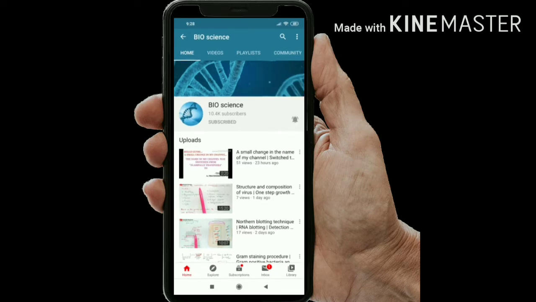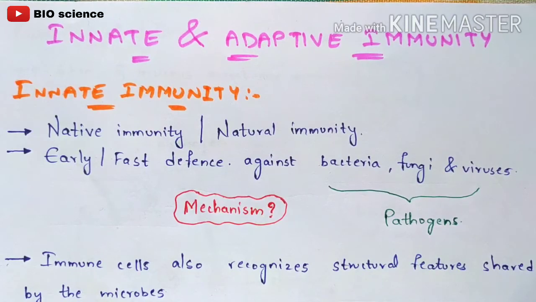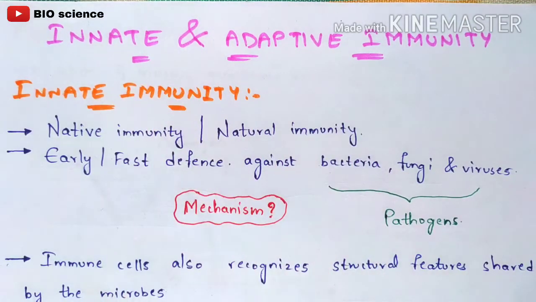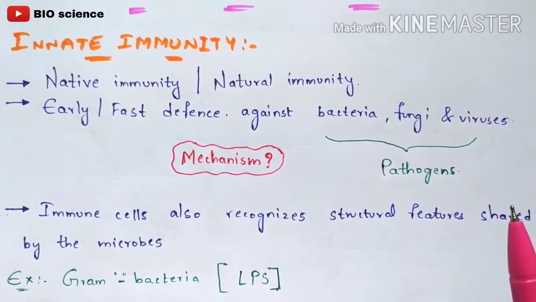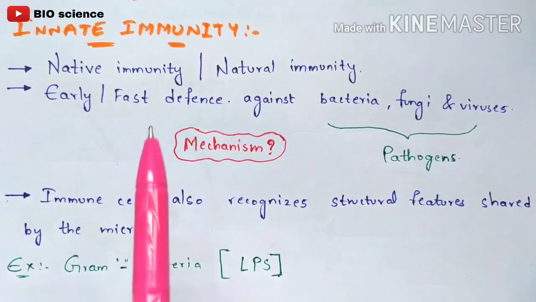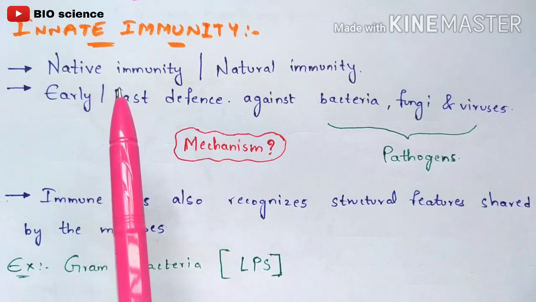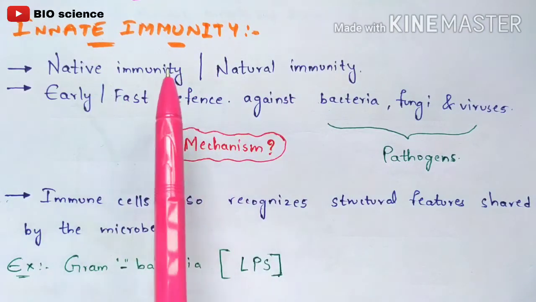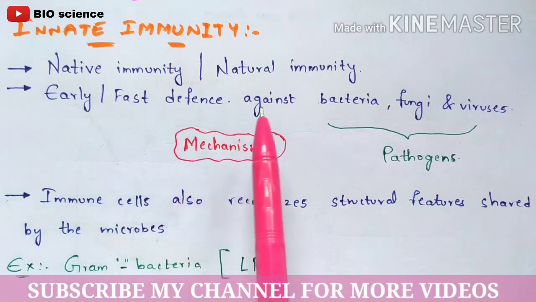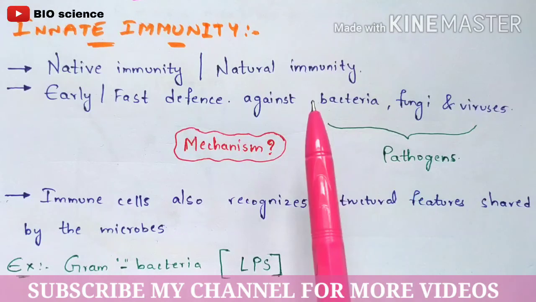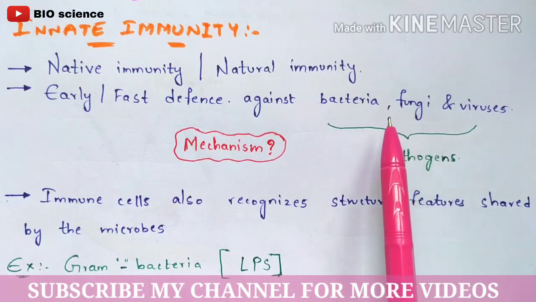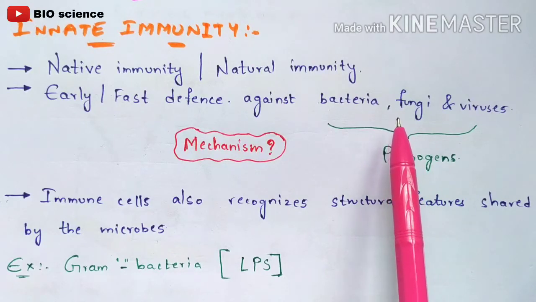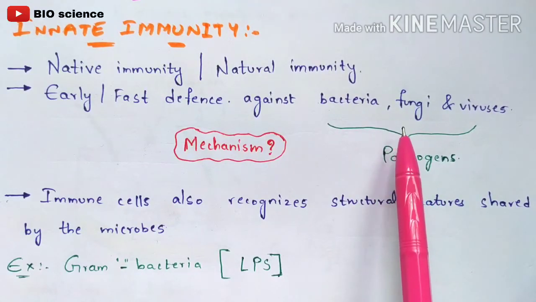Thank you. So in this video, we are going to discuss innate immunity and adaptive immunity. Firstly, let us discuss innate immunity and later adaptive immunity. Innate immunity is also called native immunity or natural immunity, and it can provide early and fast defense against bacteria, fungi and viruses. We know that these are harmful pathogens, and in immunological terms we can name these pathogens as antigens.